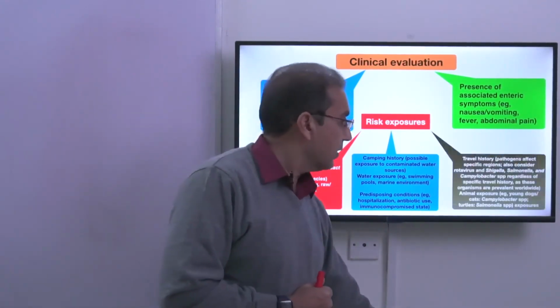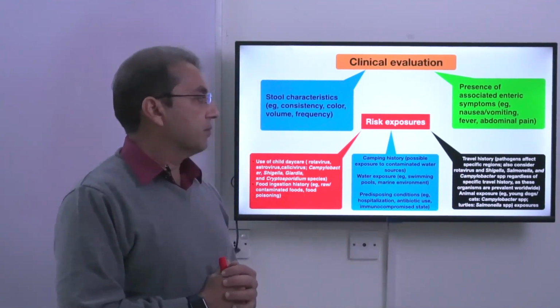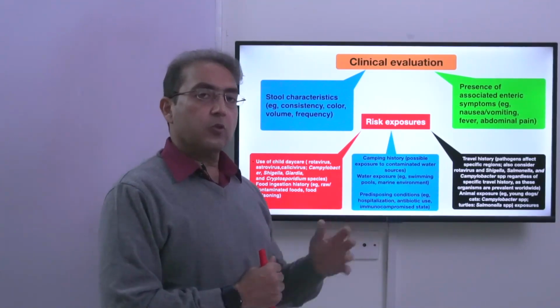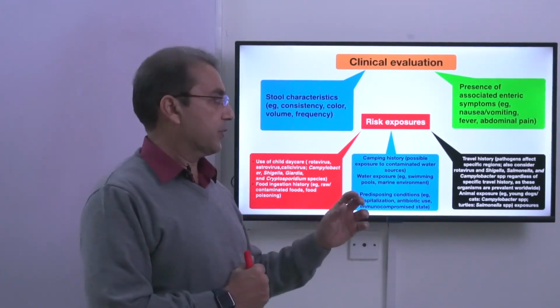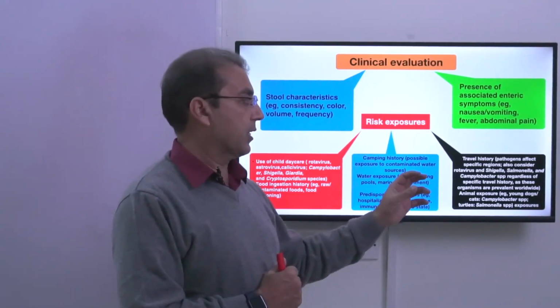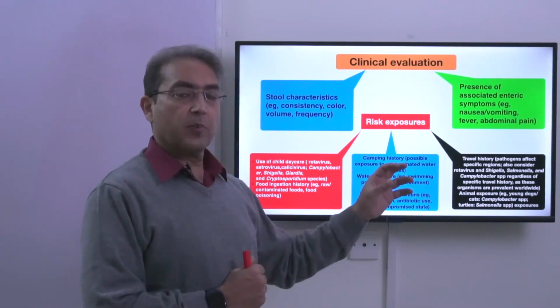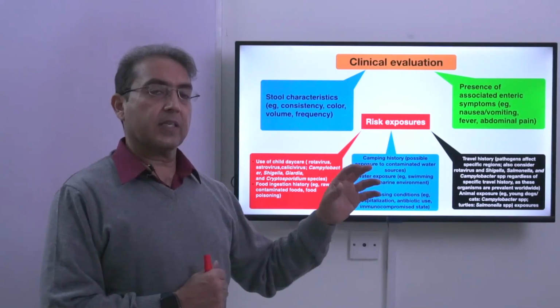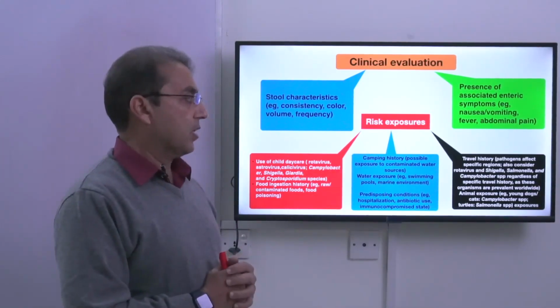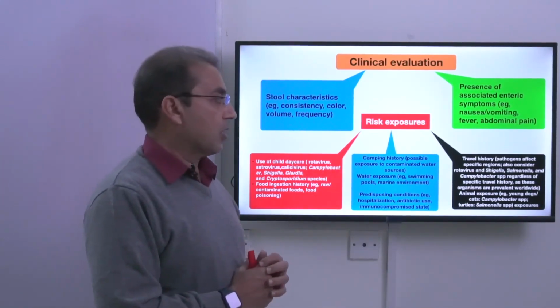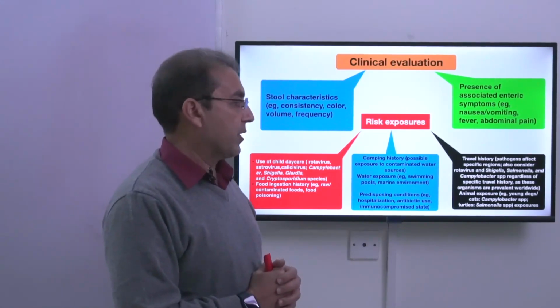And then travel history. Pathogens usually affect specific areas, but you keep in mind rotavirus, Shigella, Salmonella, and Campylobacter, they are universally present. They can affect any type of travel. So these organisms are present worldwide.